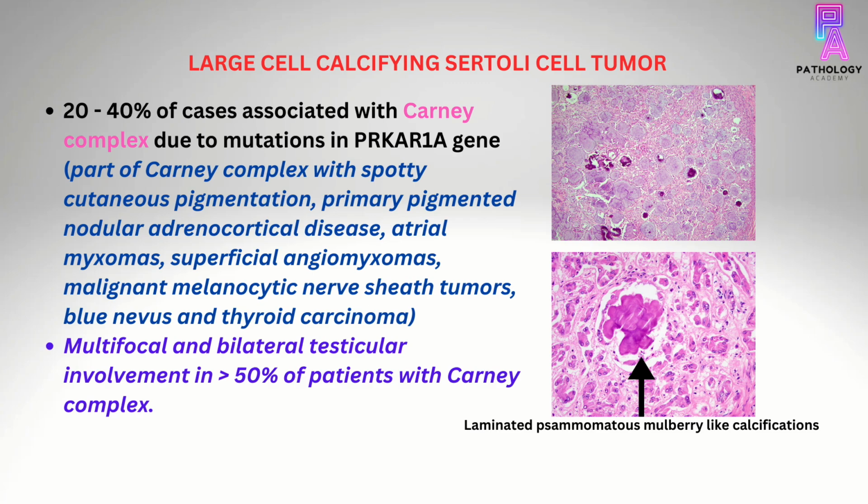Talking about another type of Sertoli cell tumor, which is large cell calcifying Sertoli cell tumor. Well, these tumors are associated with Carney's complex in 20 to 40% of cases, and multifocal and bilateral testicular involvement is seen in more than 50% of the patients with Carney complex. These tumors show characteristic laminated psammomatous mulberry-like calcifications as depicted by the arrow in the image.